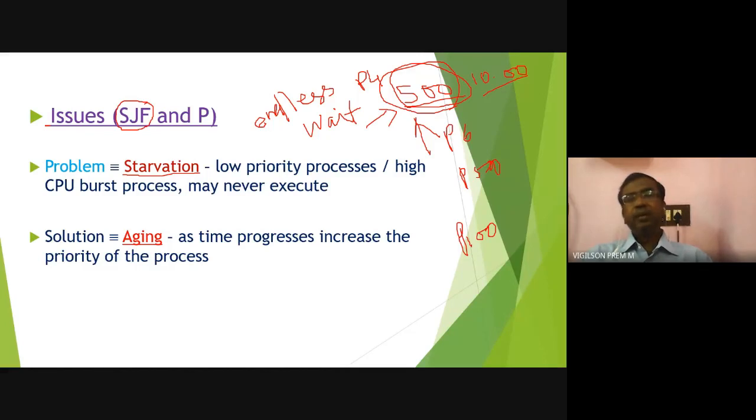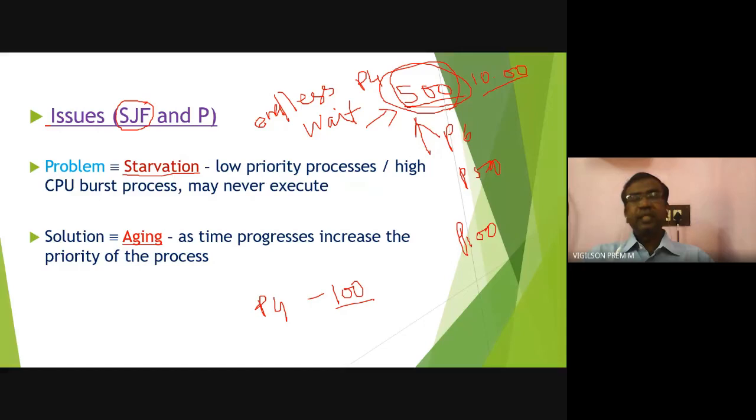The same thing is applicable to priority scheduling. The higher priority job will be executed first. Now assume one process P4 has priority 100. When will P4 get the CPU? Only after executing the processes with priority from 1 to 99.